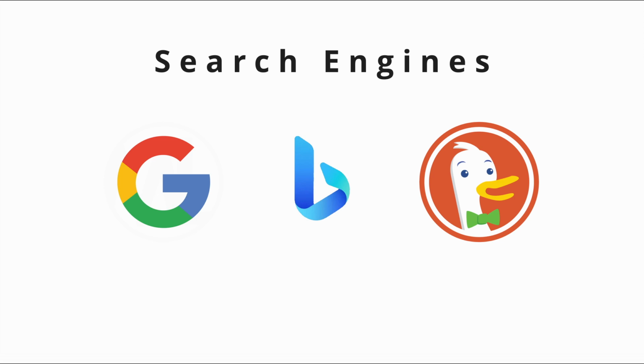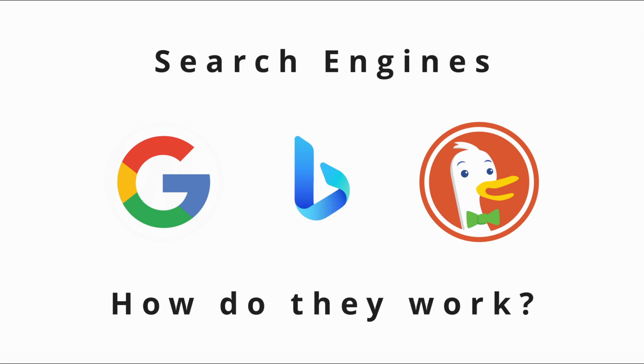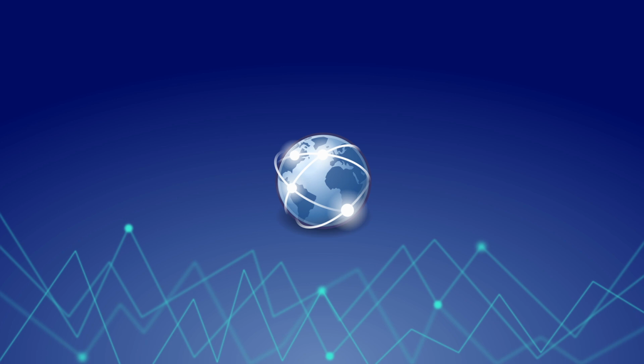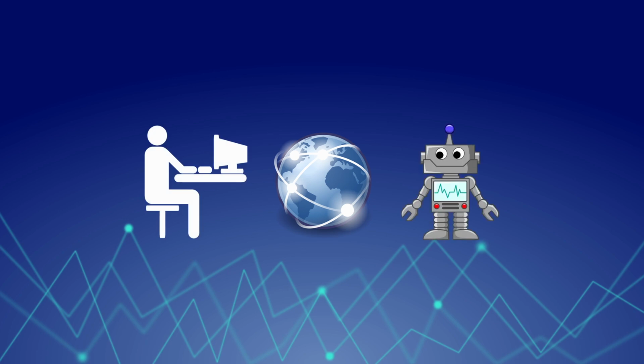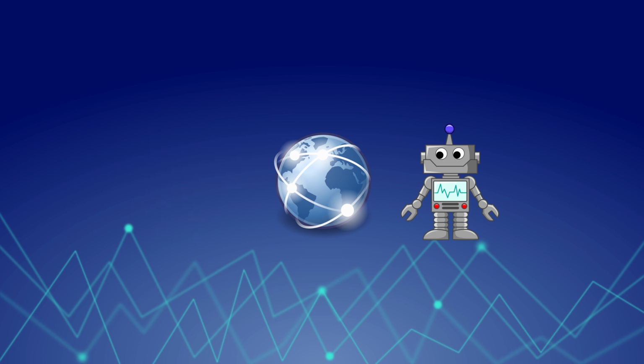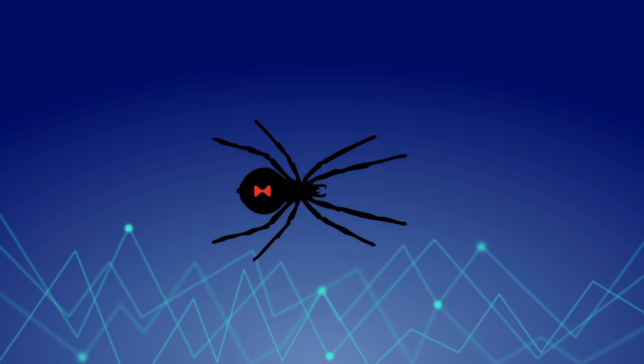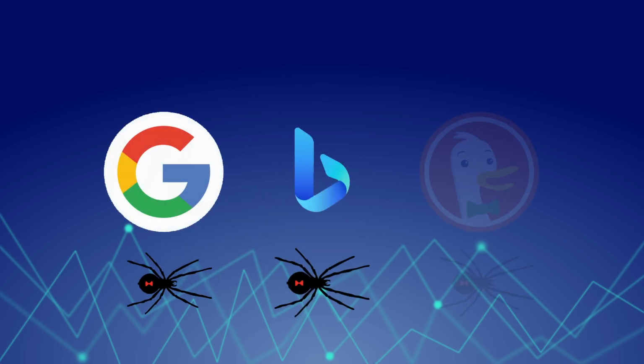Okay, so the purpose of search engines is that they connect the web. But how do they do that? Though there was once debate over whether humans or robots could do a better job of cataloging the web, robots proved to be the only way forward once the web began to skyrocket in size. Thus, in today's world, the job of finding new websites from the deep web falls onto a fleet of bots called web crawlers. Each search engine has its own set of crawlers, and their job is quite simple.